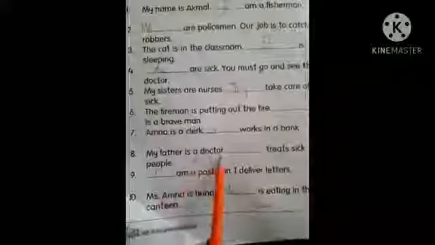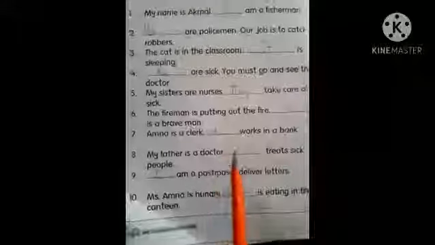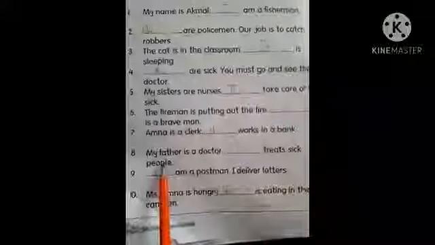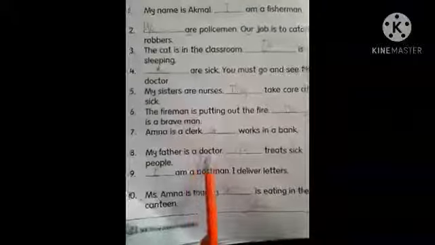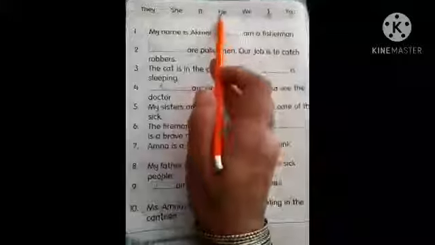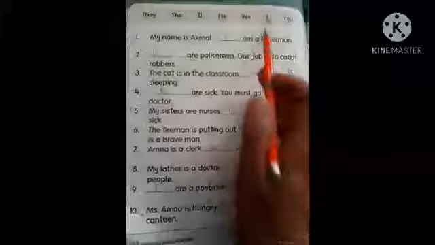My father is a doctor. I'm talking about my father, a single person, single man. Dash treats sick people. I'm talking about a single person, about my father, so I will say he. I will use pronoun he. Dash am a postman. Now I'm talking about myself, so I will use pronoun I.